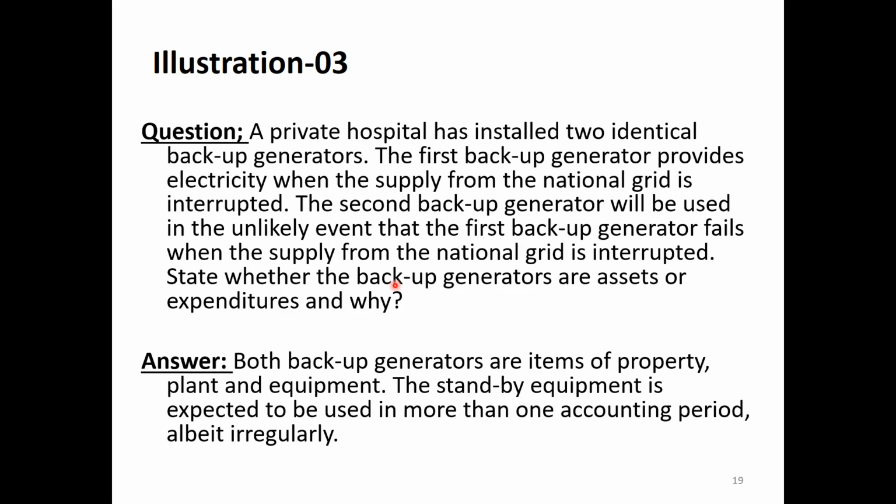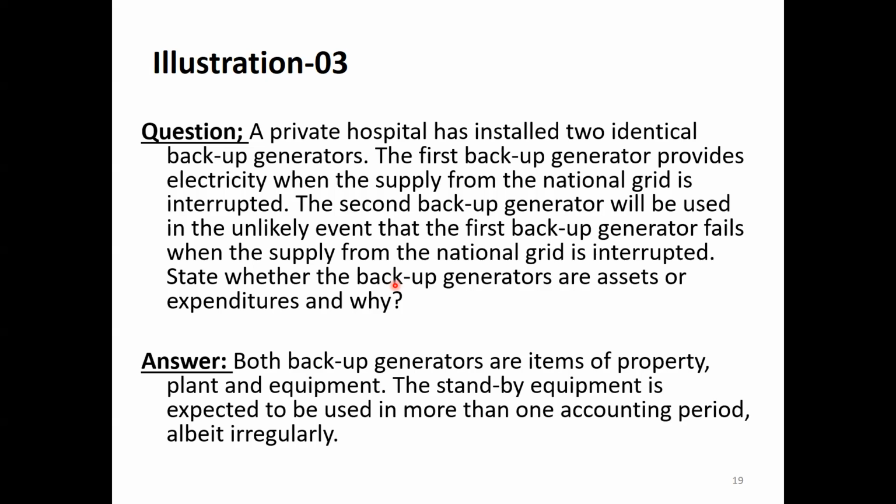Here, this is a scenario. A hospital has two generators. One generator will be used in case of a power cut. The second generator will be used when there is a national power cut as well as when the first generator is under repair or unable to operate.